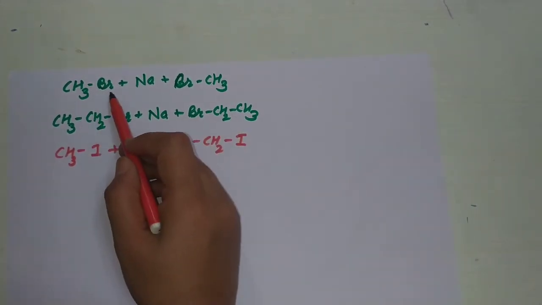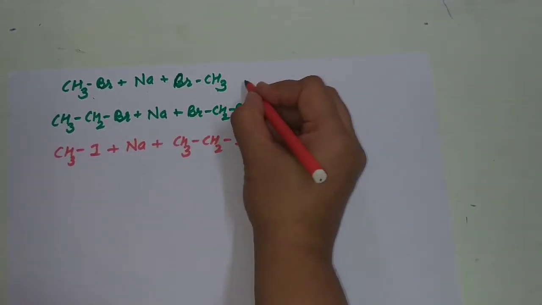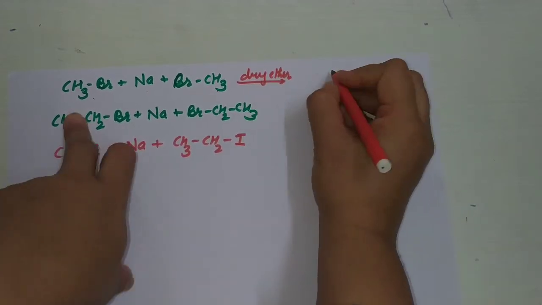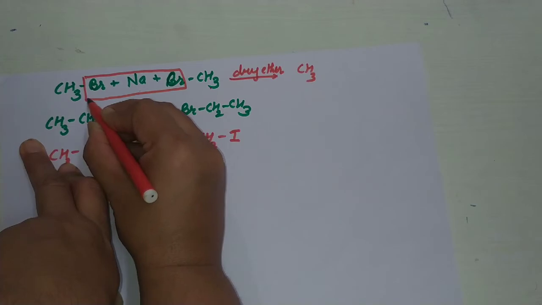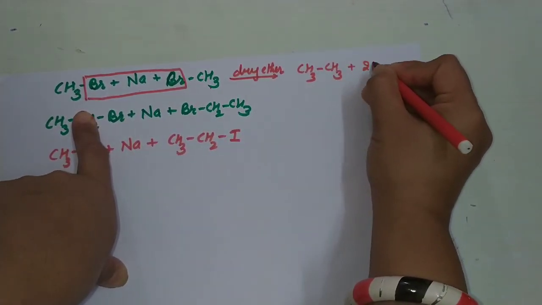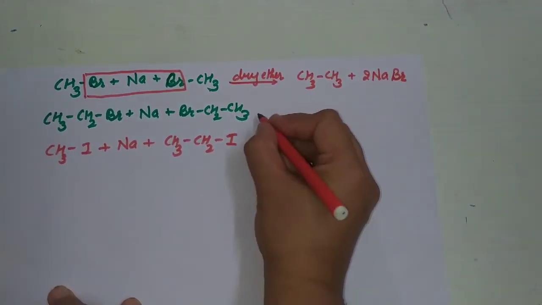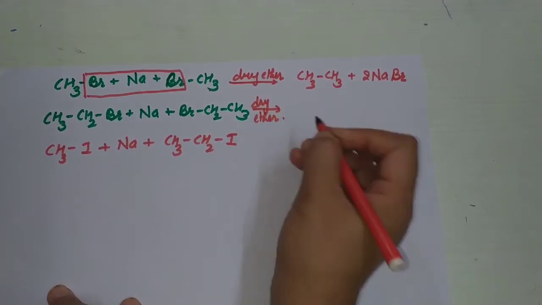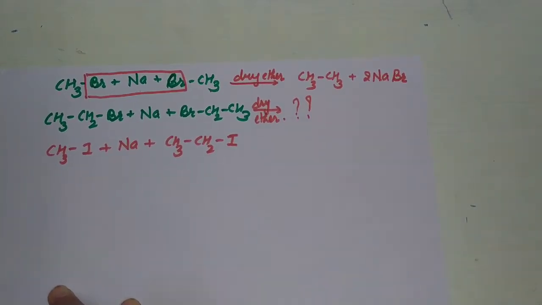For example, if I take methyl bromide, a symmetrical alkane, methyl bromide and methyl bromide, and react with sodium in the presence of dry ether, then NaBr is removed and there is a formation of a bond between carbon and carbon, CH3-CH3 plus 2 NaBr. This is the Wurtz reaction. Similarly, this example is your homework. Try it yourself and tell the product in the comment section.